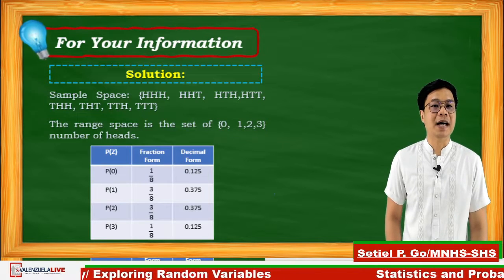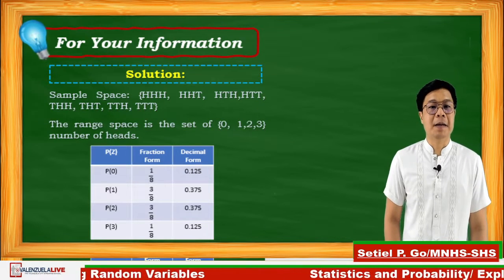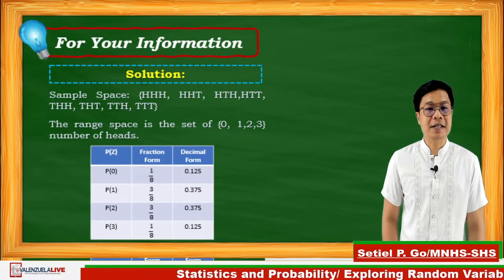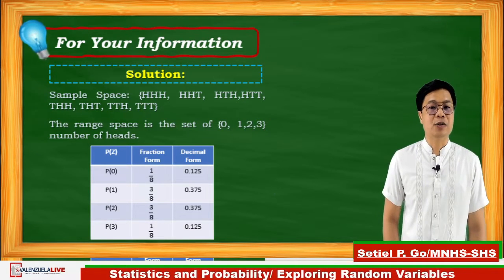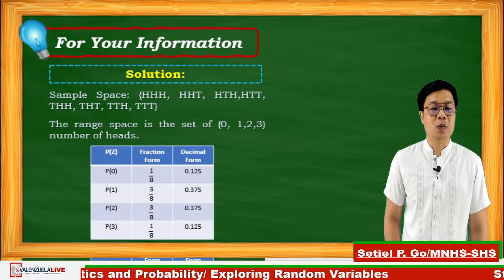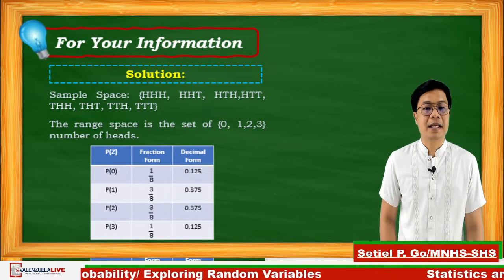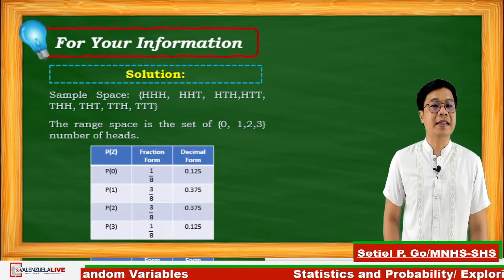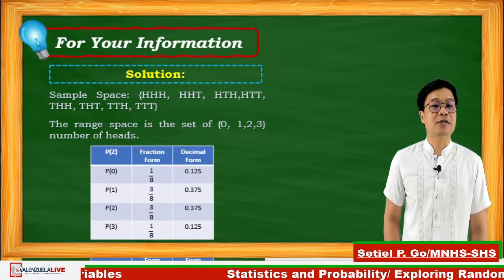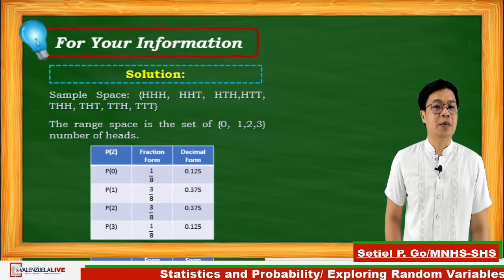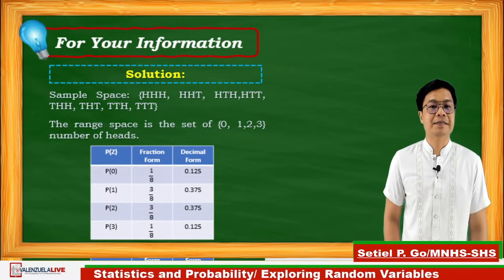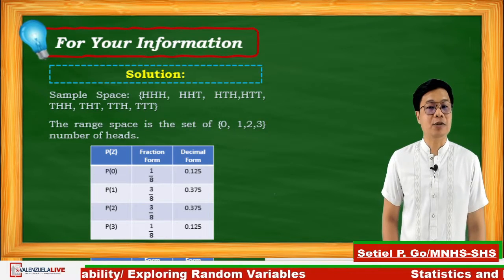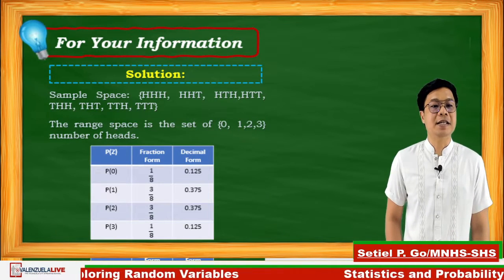As you go through with this problem, we come up with the following table. P of 0 is equal to 1 out of 8, which is equal to 0.125. And P of 1 will be 3 out of 8, meaning there are 3 out of 8 from the sample space. So we have 0.375. And P of 2 will still be 3 out of 8, which is equal to 0.375.